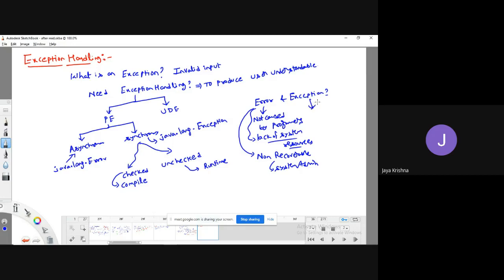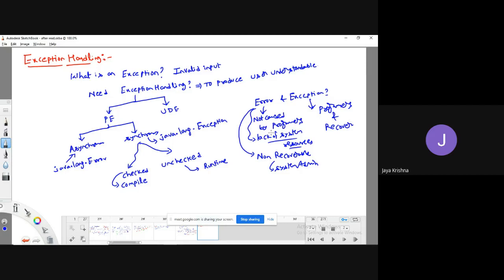What about exceptions? These are simply unexpected or unwanted errors which are raised during the execution of the program, right? Generally these are all caused because of mistakes done by programmers. Can we recover? Yes, we can recover by writing proper logic.